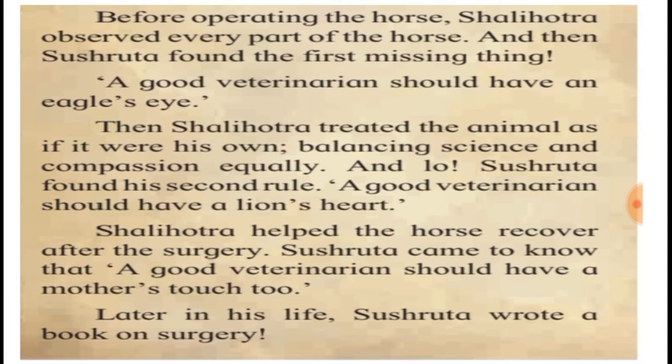Okay, so now from this part, what do you come to know? That Sushruta had everything right but missed 3 things which he found out while treating the horse. And what were they? That whenever a surgeon wants to treat a patient, he should keep a close watch on what exactly is happening to the patient, then he should not fear anything.